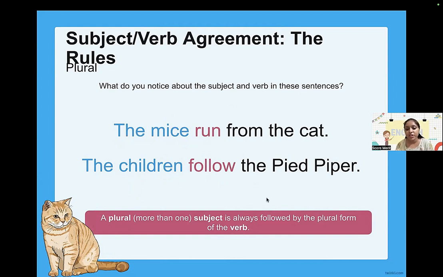Children's, I'm sure you must have seen a lot of people using children's. That's absolutely wrong. We never ever say children's. We always say children, which means many. So here it is plural. So run again is the plural. The children follow is again a plural.